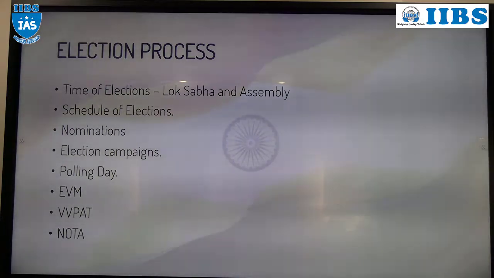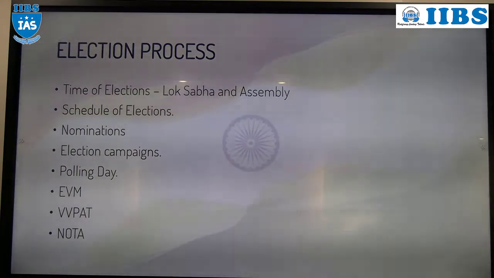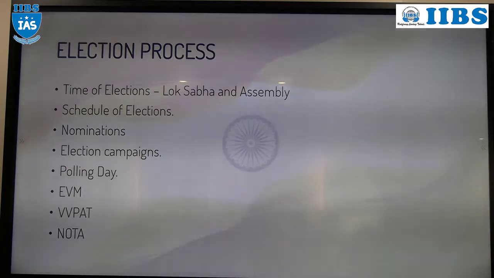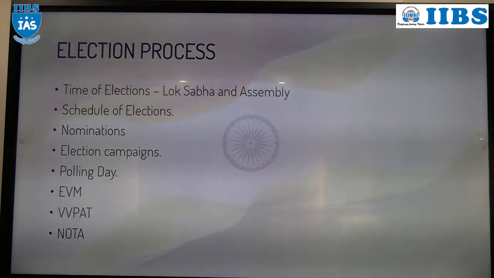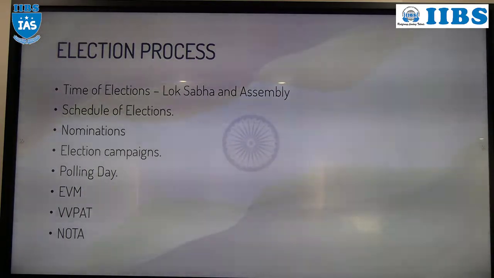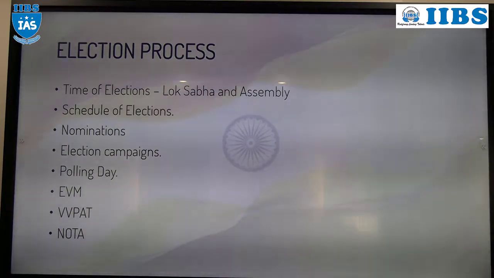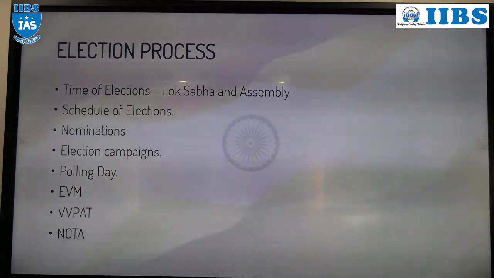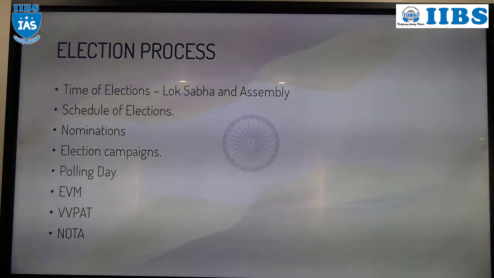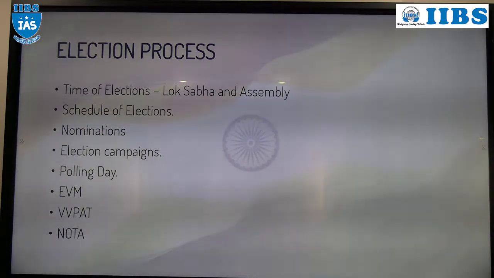So what is VVPAT? Once you cast your vote in the electronic machine, just beside the machine there will be a box holding paper. Once you cast your vote, it will be printed on the paper to whom you cast your vote: what is the venue, what is the time, what is the day, and to which party or candidate you cast your vote. That paper is called VVPAT. Understood? That was introduced in 2013.